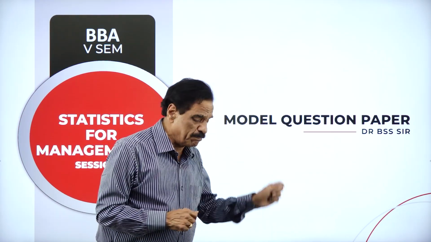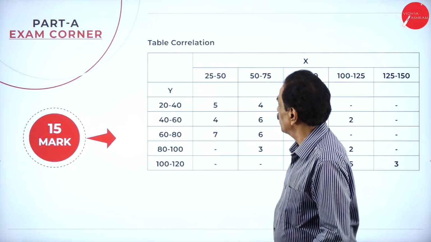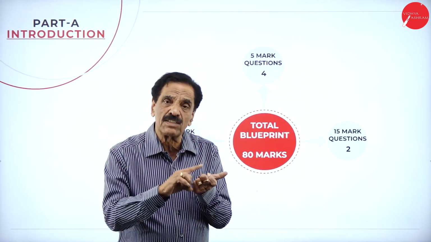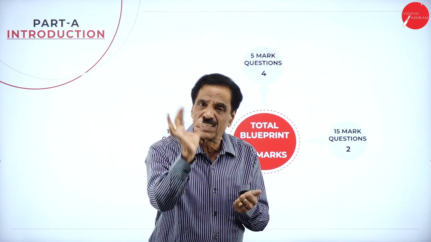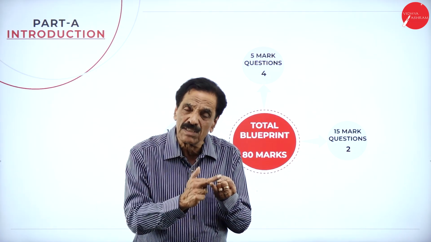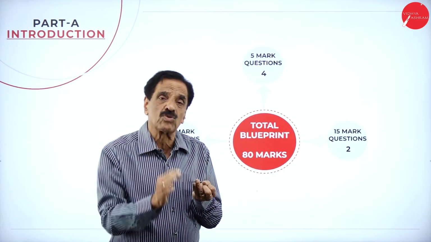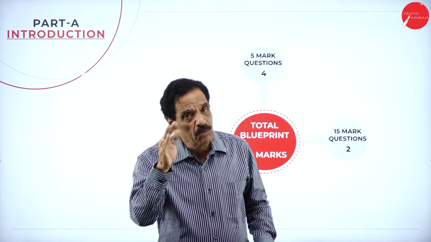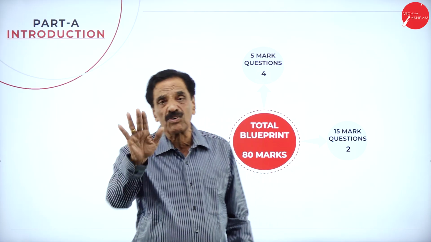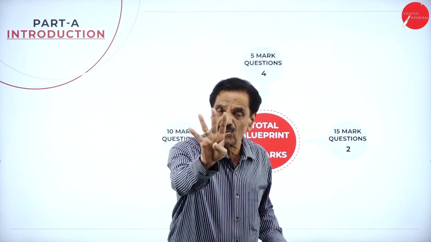So the model question paper here, the first session model paper goes with table correlation, whatever we have got. Feature, advantage and disadvantage of statistics. The second session goes mean, median and mode. The third goes to coefficient of skewness. Generally, Bowley's or Karl Pearson skewness may be asked. The fourth one is nothing but correlation. Which are the four questions?